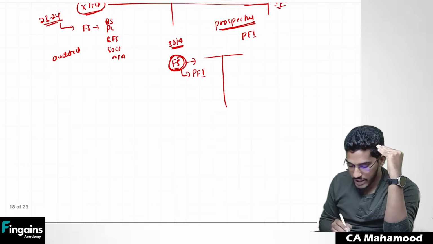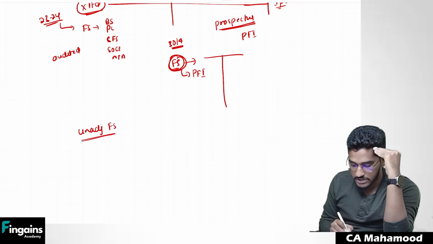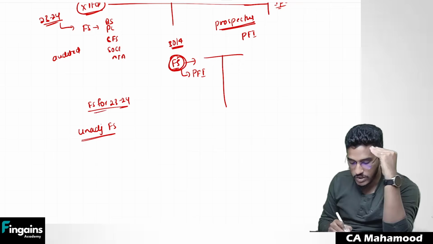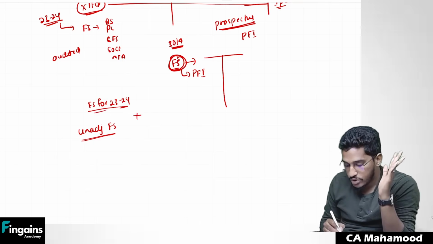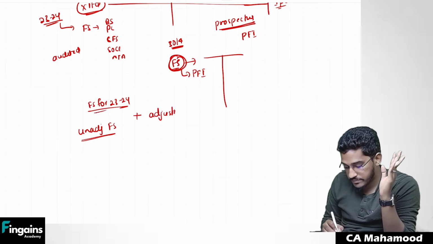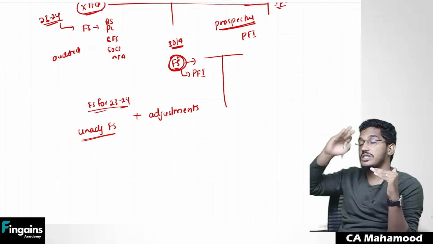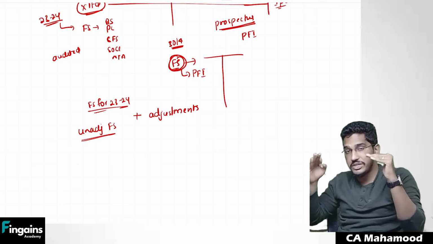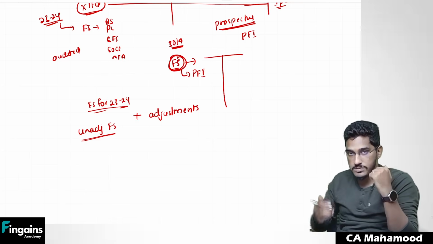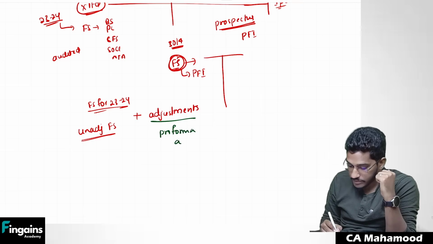So basically what is going to happen here is we are taking unadjusted financial statements. Unadjusted financial statements are financial statements for the financial year 2023-24. Whatever financial statements are there for the financial year 23-24, those are unadjusted financial statements. To that, we are making some adjustments. What adjustments? We are imagining the issue which is about to take place in the future. What if that issue happens today itself? As on the balance sheet date only, if that issue is happening, what adjustments will we make? Those adjustments we call pro forma adjustments.